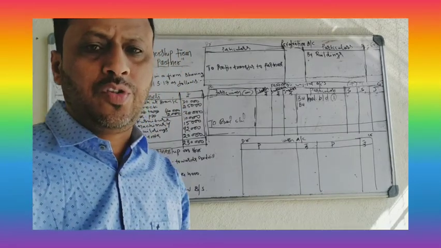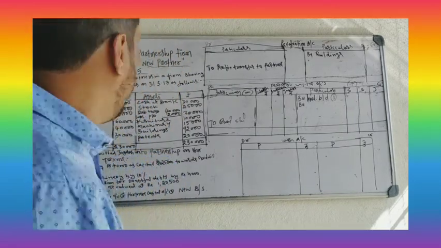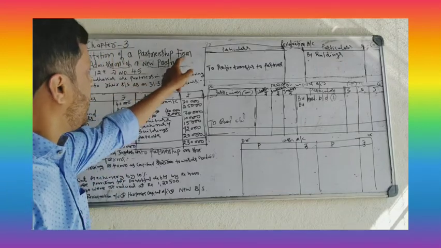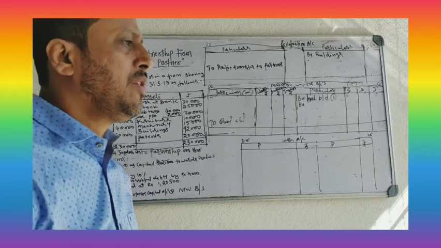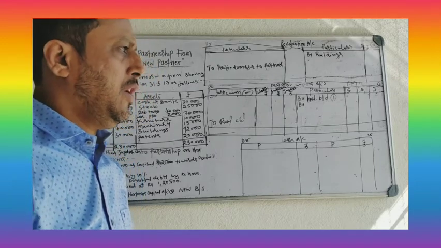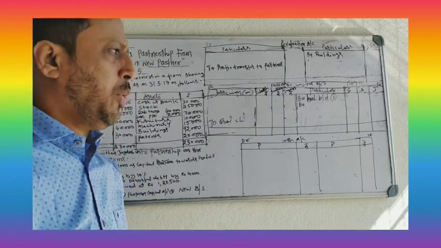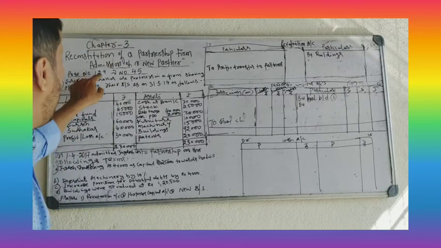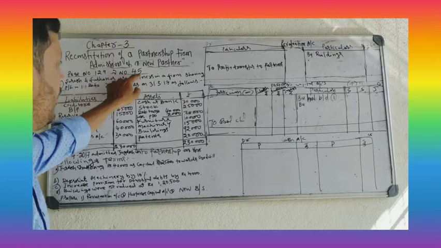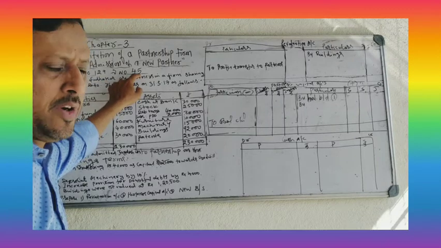This is the 8th session of the 3rd chapter, reconstitution of a partnership firm, admission of a new partner. In this session, we will study a problem. We will take a problem that is available on page number 129, question number 45 in your book.